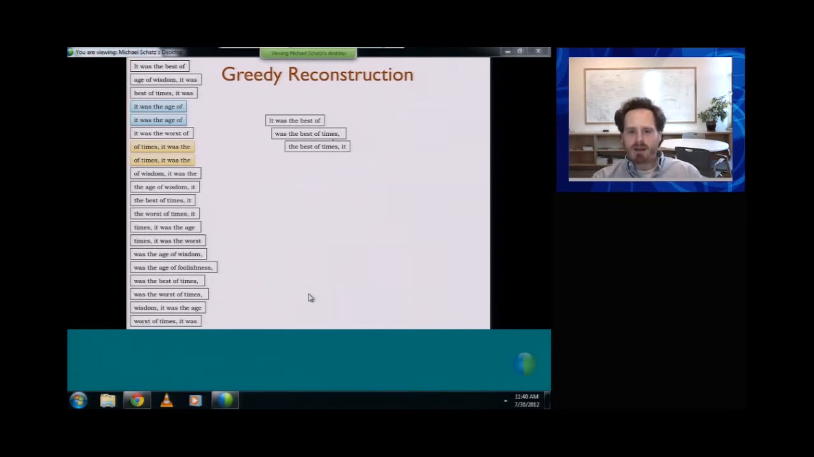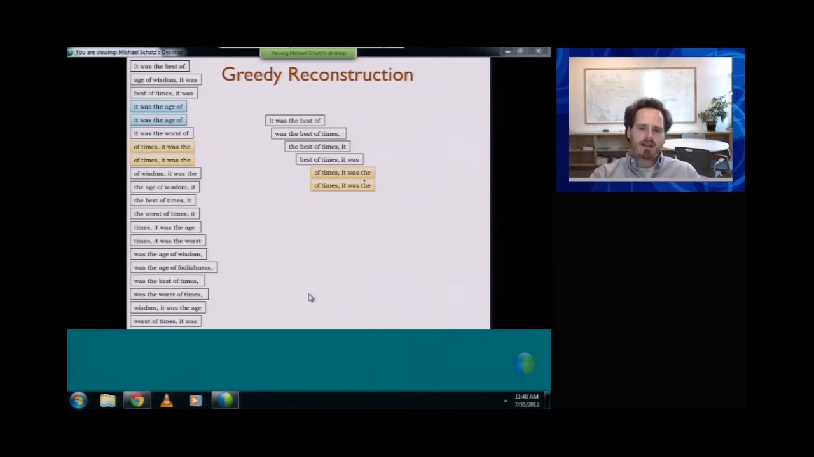We can add the next fragment. Now we spell out another word, then another word, then another word. So now we've spelled out "it was the best of times, it was the." Notice at this point there are multiple, in this case two, fragments that overlap equally well. That's not a problem in itself, just something to take notice of.